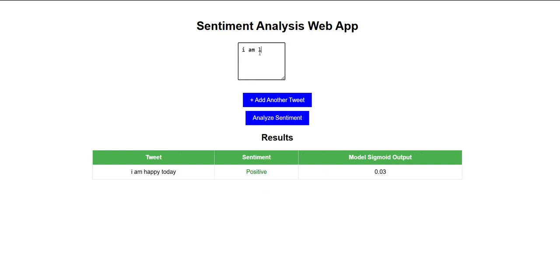And I'm lazy, it is also showing positive. Sometimes it happens, like I'm tired, it is also showing positive. This is how we are doing the sentiment analysis on a web app. Finally, thank you.